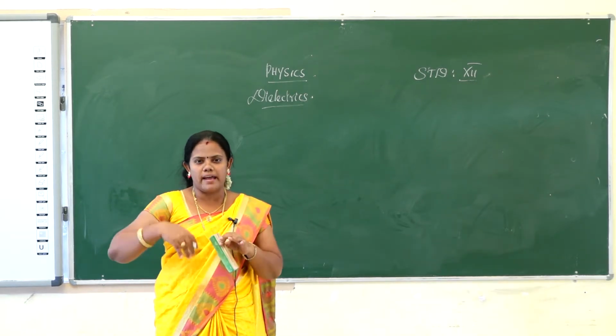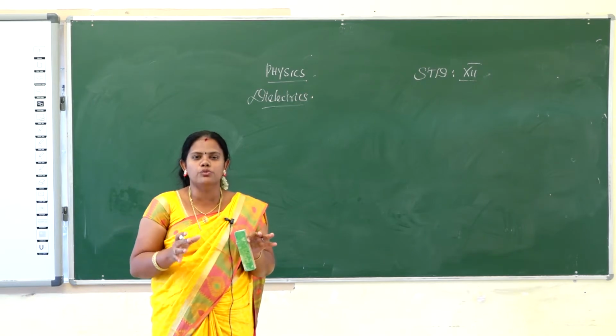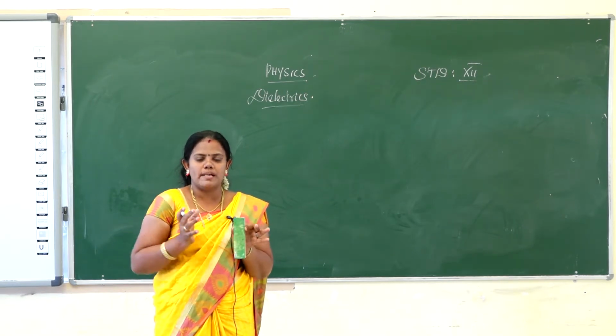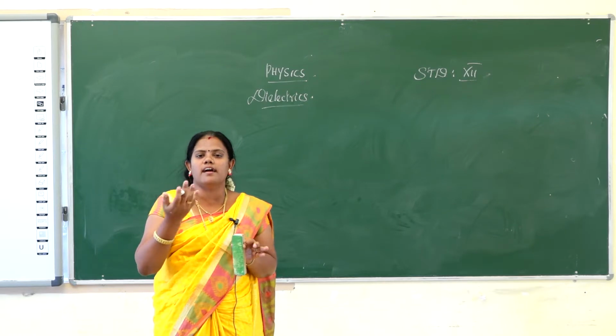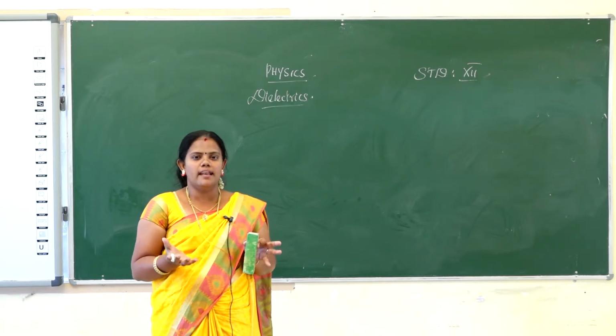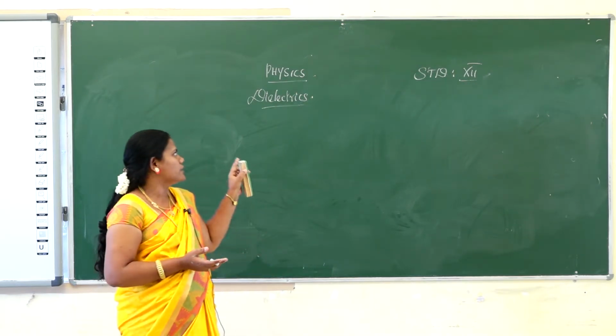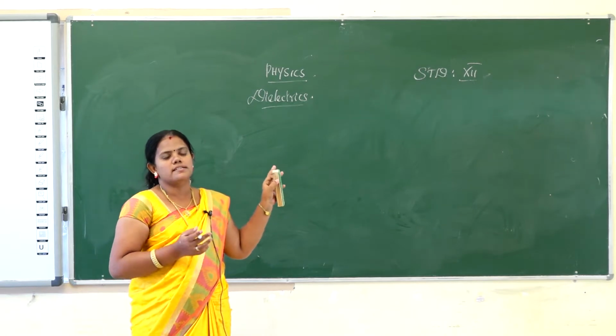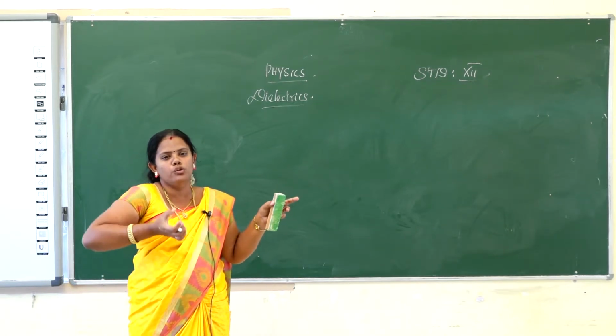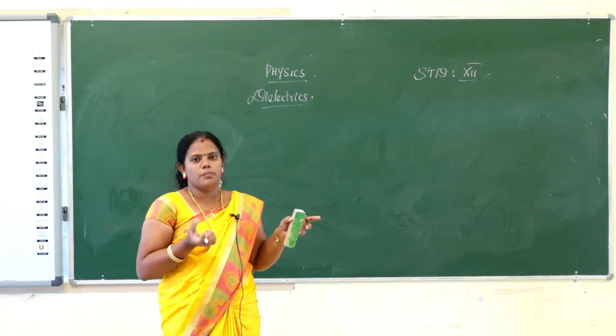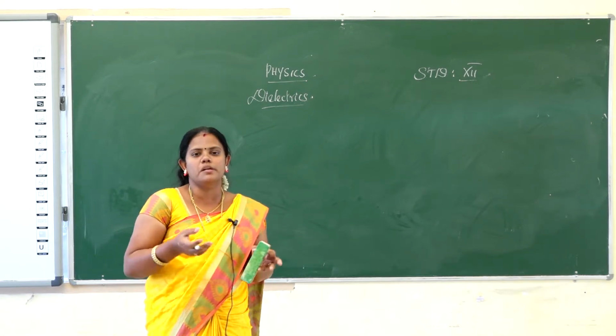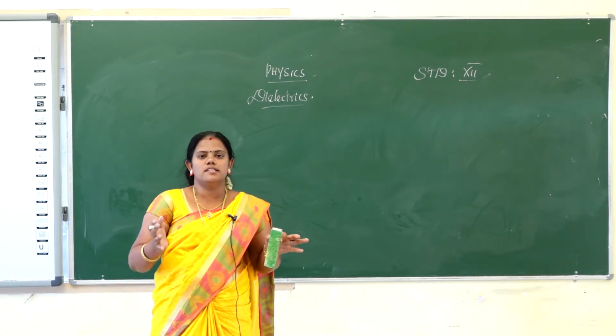Why is it called a dielectric? A dielectric has some atoms, but the atoms do not move freely. Only if there are free electrons can there be current. Since there are no free electrons, it is called an insulator. So the insulator does not have free electrons, and all the electrons will be bound to the atoms. Some of the electrons will be loose, but they will be arranged in a regular way.